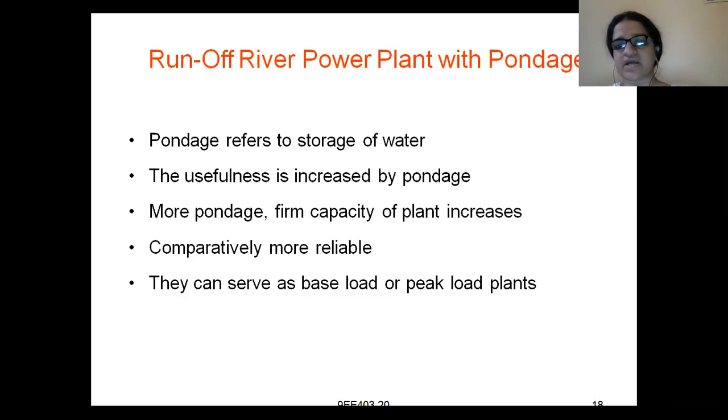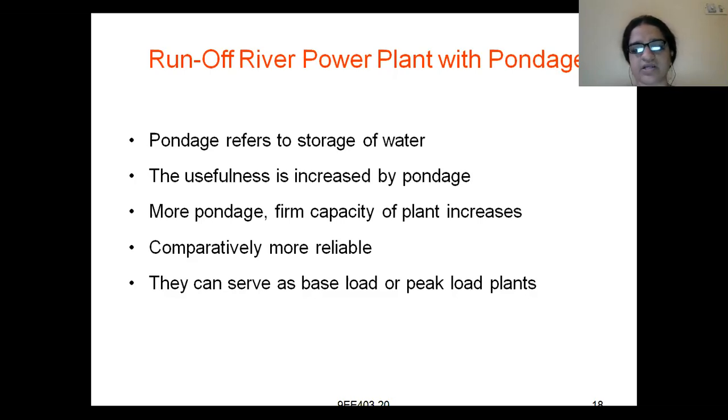With more pondage, the firm capacity of the plant increases. Firm capacity means the stable capacity. If you are able to store more water, then definitely the firm capacity of the power plant also increases. A runoff river power plant with pondage is comparatively more reliable. It is more reliable compared to a runoff river power plant without pondage.